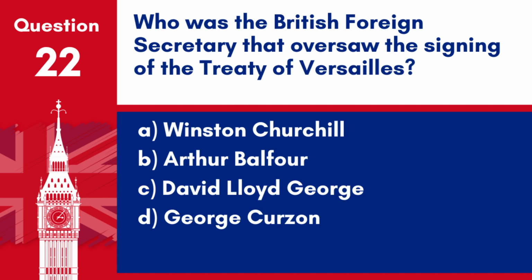Question 22. Who was the British Foreign Secretary that oversaw the signing of the Treaty of Versailles? A. Winston Churchill. B. Arthur Balfour. C. David Lloyd George. D. George Curzon. Answer: C. David Lloyd George. Though primarily the Prime Minister at the time, David Lloyd George played a crucial role in the negotiations and signing of the Treaty of Versailles in 1919.